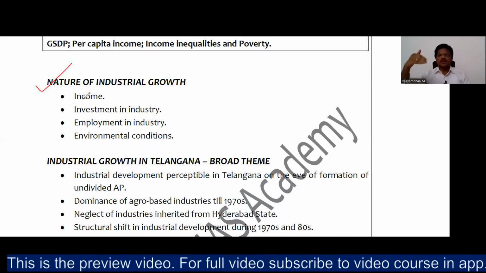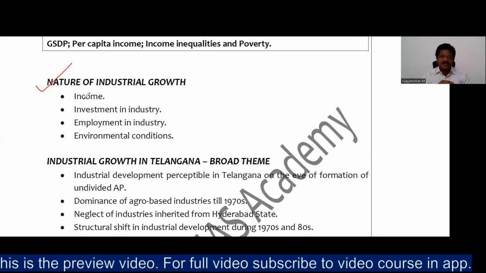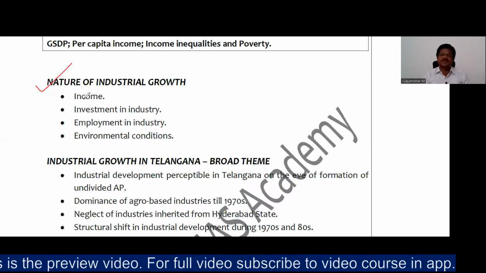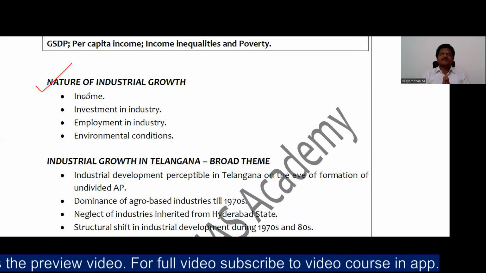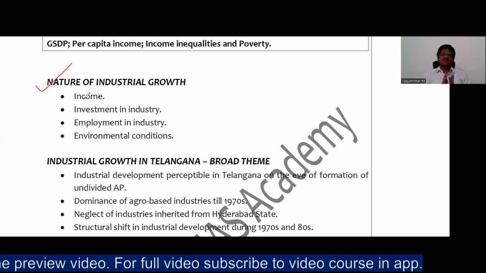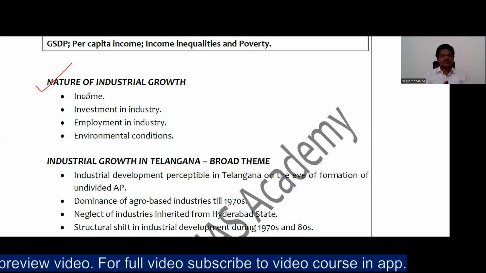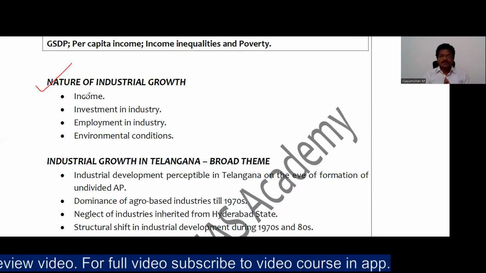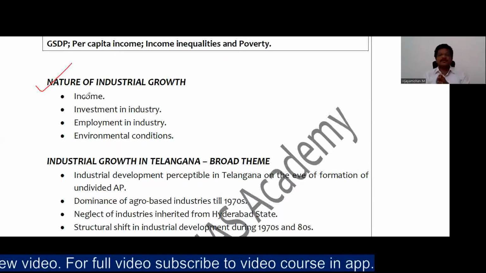You need to have orderly points. Then only you will be able to write it within a given time, within given space, right? So what I observed basically is that there is information in the public domain as far as these issues are concerned, but the issues are in a very haphazard manner.